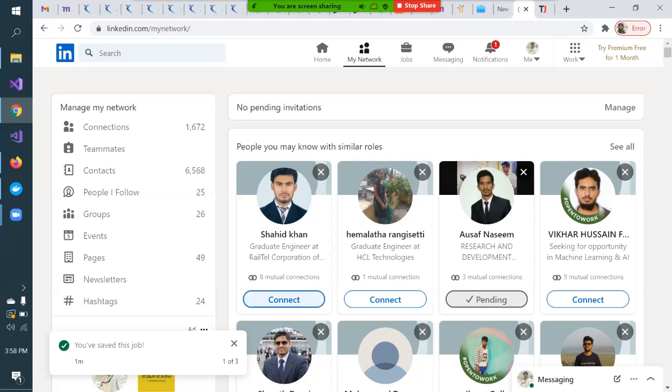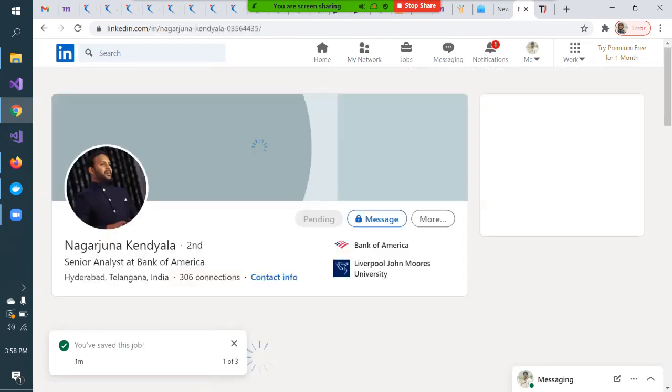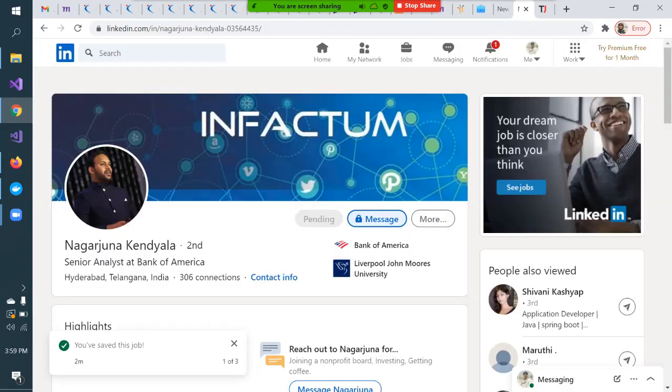Suppose Shahid Khan, I want to make a connection with him, and I can request that person. This is actually my friend Nagarjuna, who used to work in Bank of America. So let me click connect, and I'll go to his profile and send a message to him. Until and unless he accepts your connection request, only then can you send a message to him. I have just sent my request, and see, the status is telling pending.